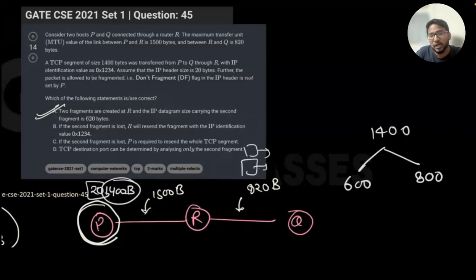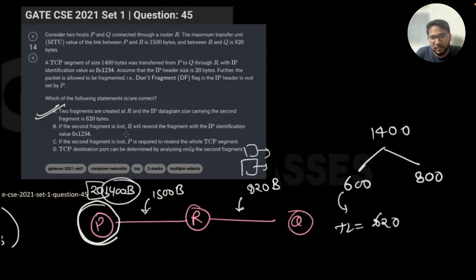As a first question, you understood that if any of the fragments is lost, then P will be sending the complete datagram again, which is 1420. The fragment cannot be sent individually because R doesn't have a copy. R can't keep copies because many communications are happening; if R kept copies, it wouldn't be scalable. So two fragments will be created at R, and the IP datagram size carrying the second fragment is 620 bytes. This is without the IP header. So A is the correct answer.